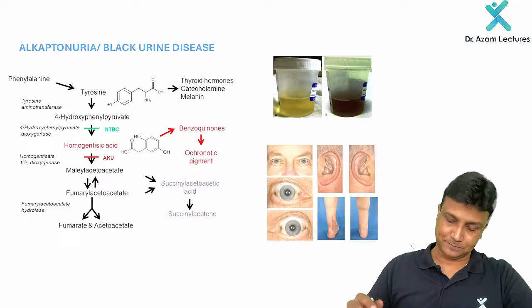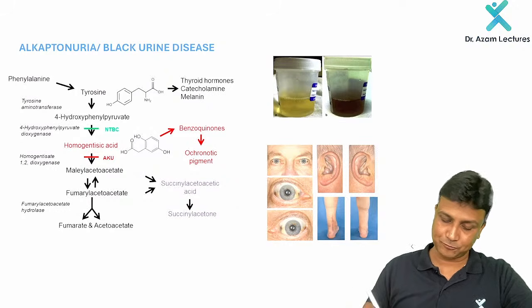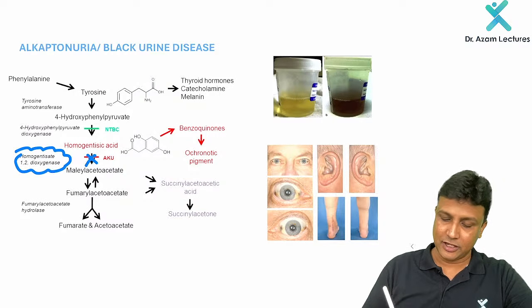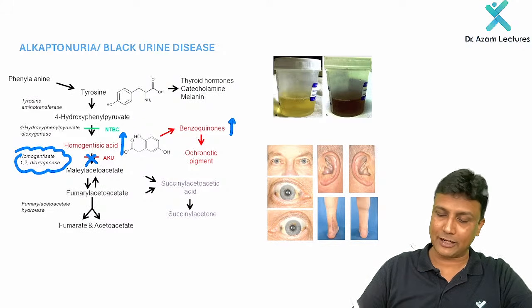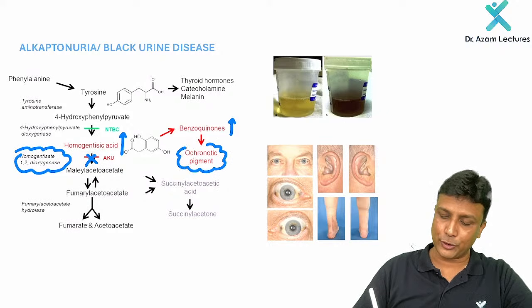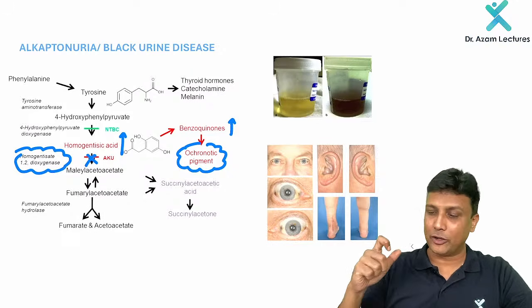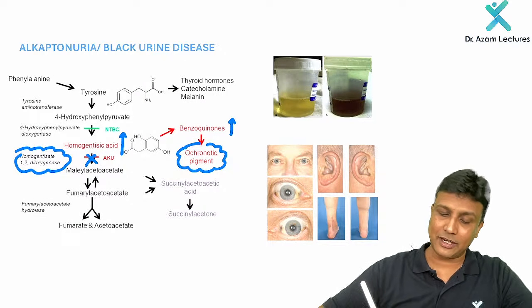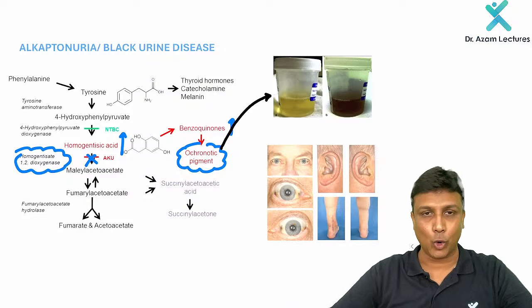What is the problem here, sir? The enzyme deficient here will be the homogentisate oxidase. Okay. Homogentisate oxidase enzyme will be deficient here. Homogentisic acid level will increase. That will get converted to benzoquinone, and finally that is going to form ochronotic pigments. Okay, now what is going to happen? This will be going out into the urine. Collect that urine sample and keep that urine sample for some time, and you will observe that the color of the urine changes to black color or coke color.